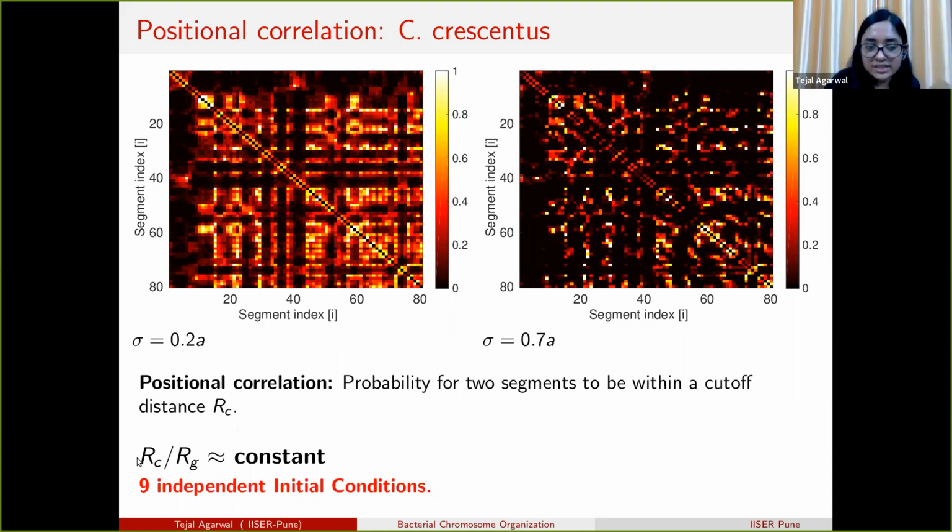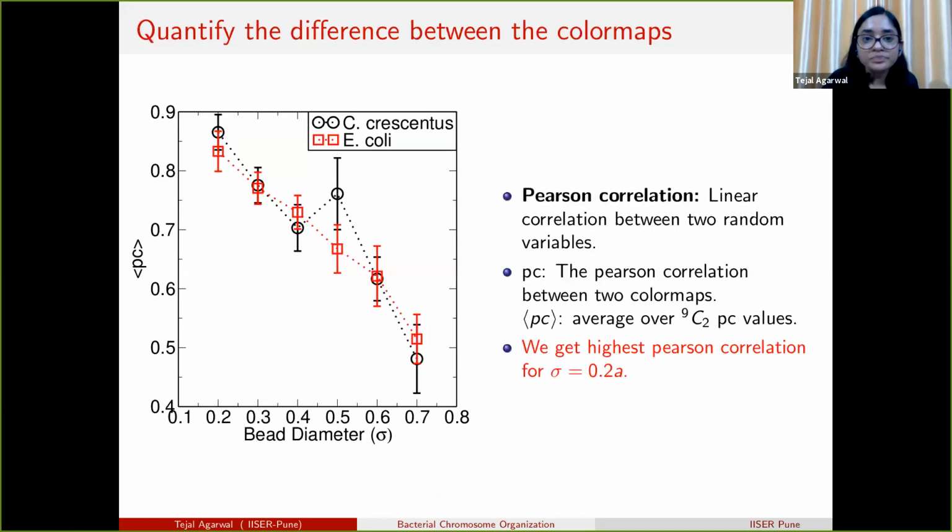So we set the RC value such that RC by Rg remains constant. Then we compare across 9 independent runs, and if after 9 independent runs the polymer leads to the same structure, then we can say that chain crossing is helping the polymer to get organized.